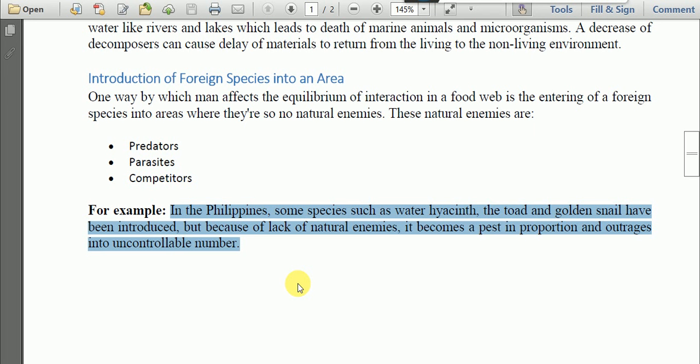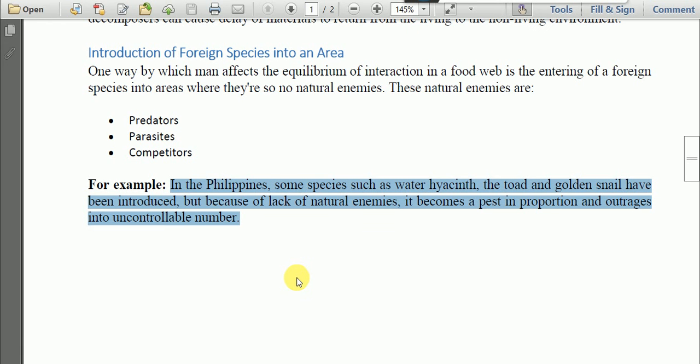Likewise, in Australia, rabbits were introduced by the British for fun, but since there were no predators for rabbits in Australia, the number of rabbits suddenly increased, cutting all the trees and jungles of Australia, leading to a change to desertic or semi-desertic conditions.